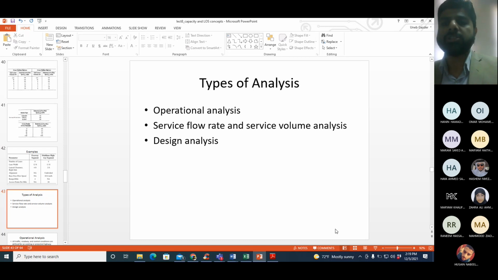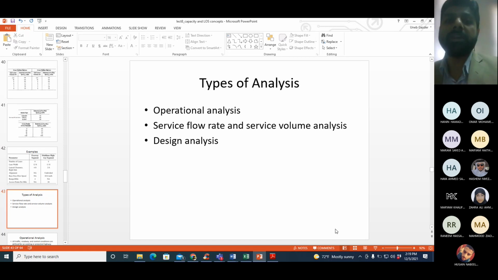Operational analysis means that you have an existing highway and you are trying to find out its level of service under prevailing conditions. The highway is already there, it's existing, it's operating, and you want to find out what the level of service is under the given conditions of the highway.